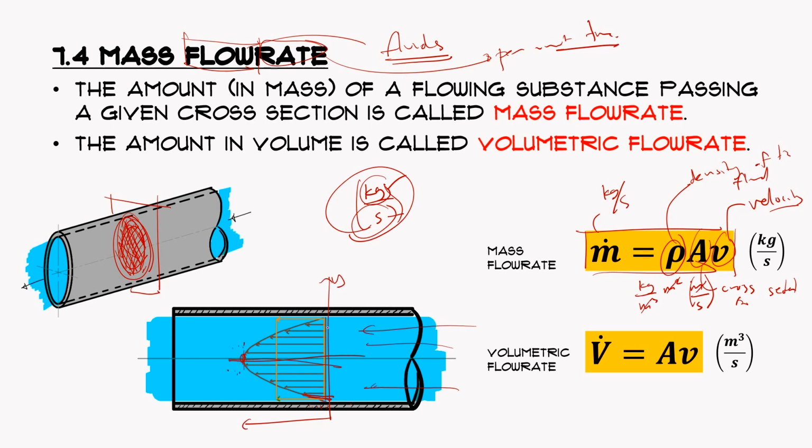Let's say along the vertical is the height, or the diameter, and on the x-axis is the velocity. At this point we have zero velocity, but here we have a higher velocity. So the greatest velocity occurs at the center line. However, for computation purposes, usually we assume an average velocity, so we assume a value somewhere right here.